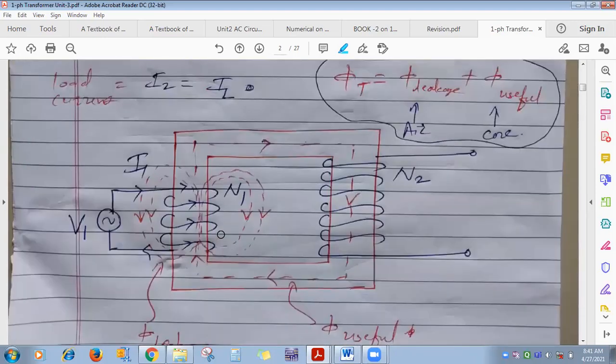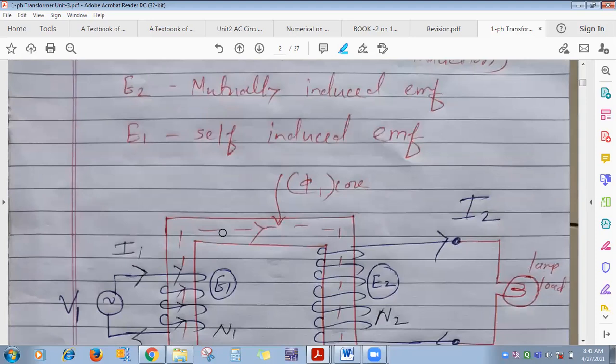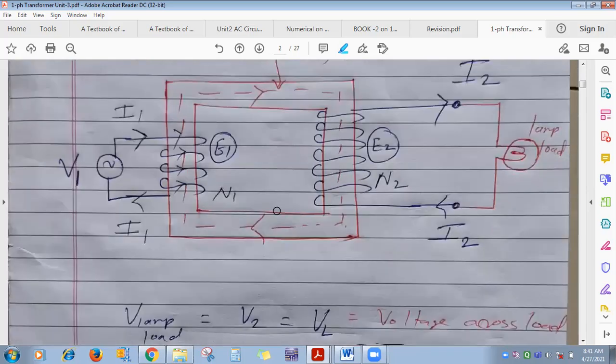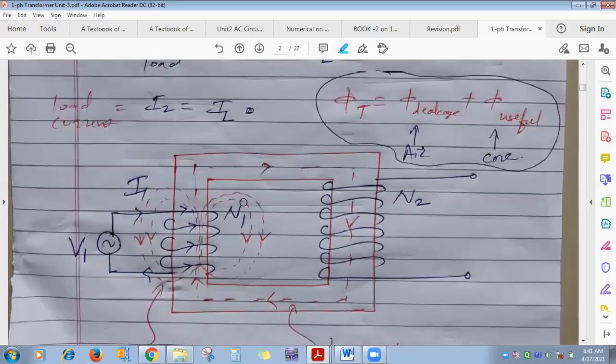One more thing: the ideal transformer. We have seen the practical transformer, where the copper winding has resistance, R1, R2. Losses are there, core loss and copper loss, and leakage flux is there. This is the practical transformer. The ideal one is the reverse of all these: no leakage flux, no copper loss, meaning resistance of windings is 0, and no core loss.